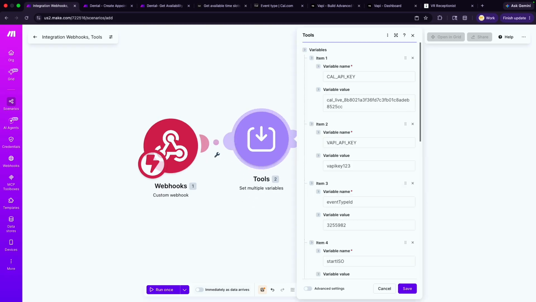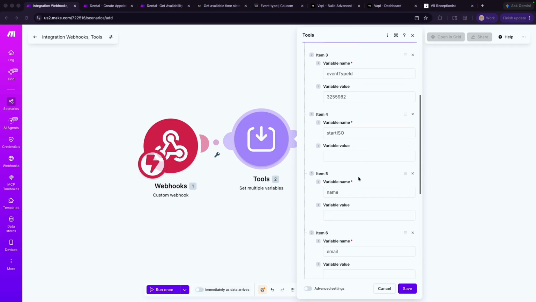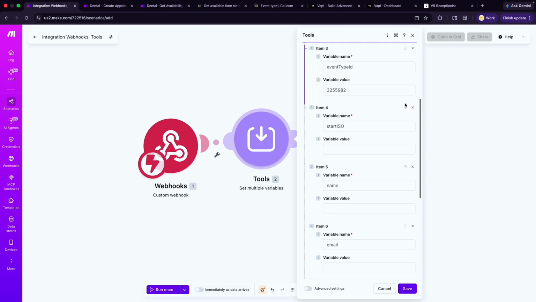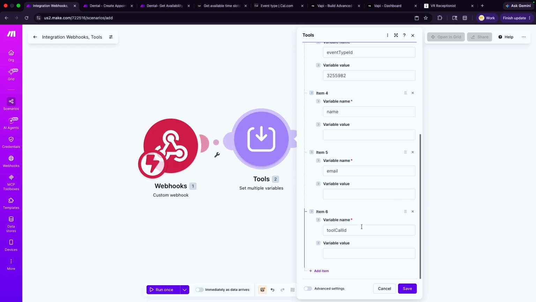Okay. There are a couple of things that we will need in this one. So for this, we need again the API key, we need the Vapi key, the event type, we need their email, we need their name, we need their reason for, because we're not sending in a new date, we're canceling. So we don't need a start ISO. We need the name, we need the email, we don't need their phone, we don't need the time zone, we need the true call ID, and then we need a reason for them canceling.